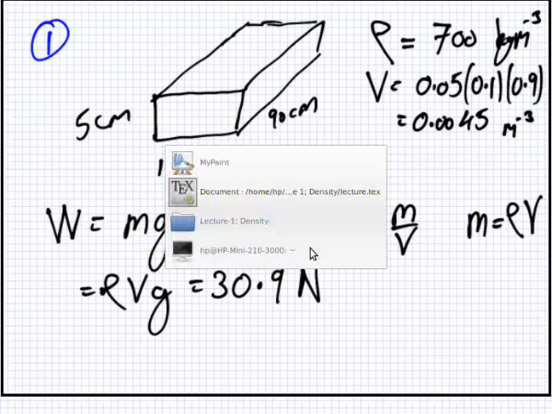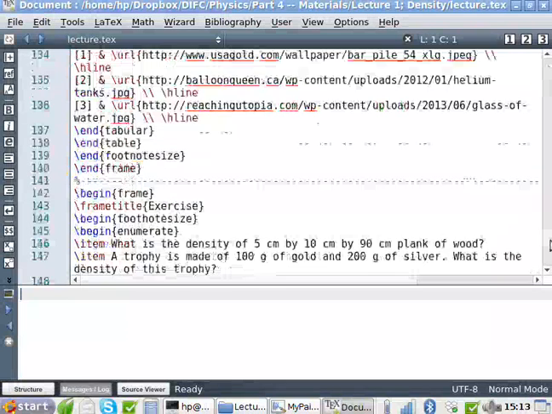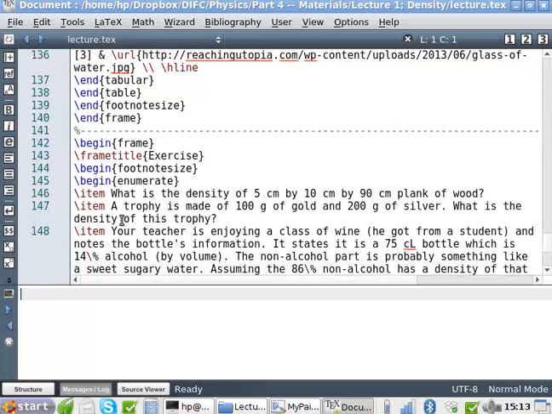Okay? Yeah. So let me just fix that now. The question is, what is the density? Blah. What is the weight? Okay.